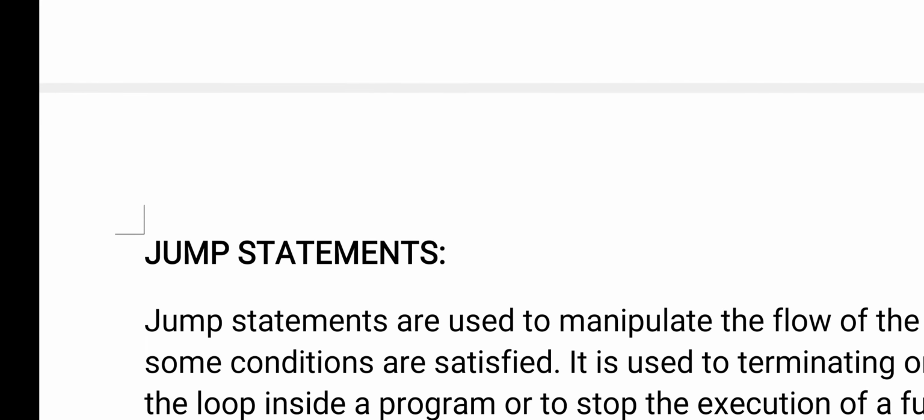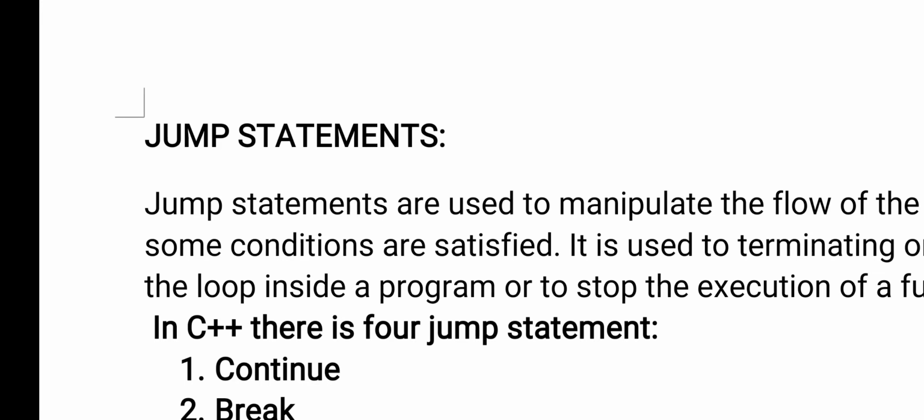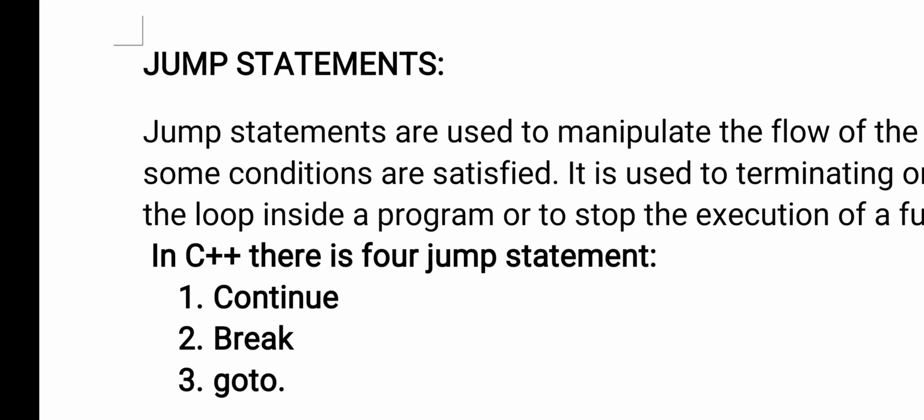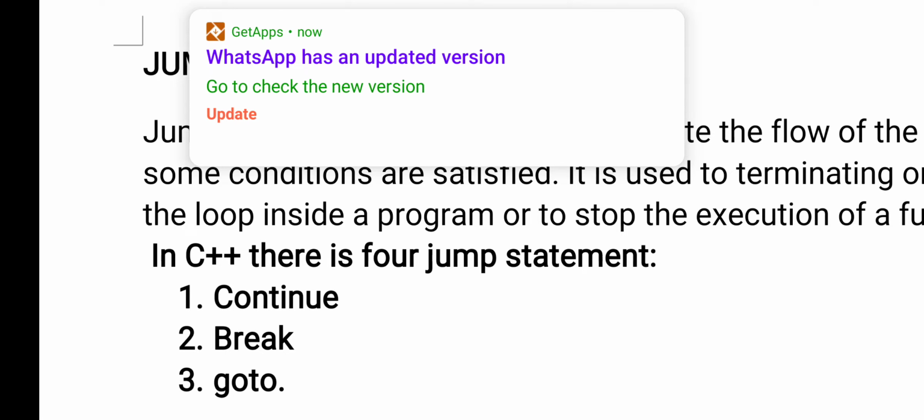Now with this we completed all the loops. We completed 3 loop constructs: one is while, the second is do while, and the third is the for loop. Now the next one is jump statements. In the name itself you have a definition. You are jumping from one section to another section. For example, you are in room number 1, and immediately you jump to room number 2.